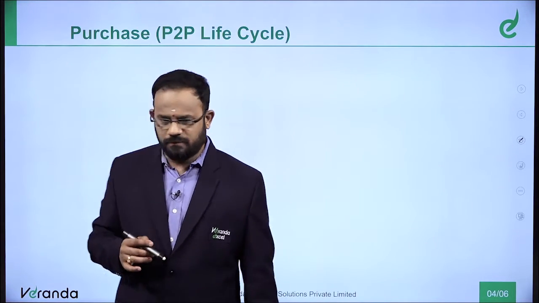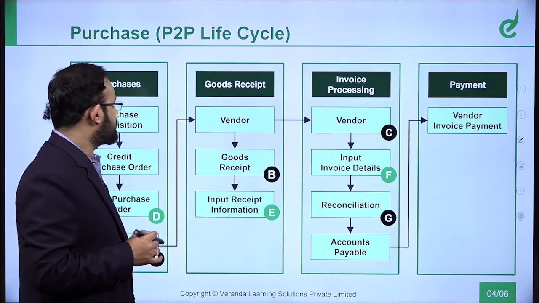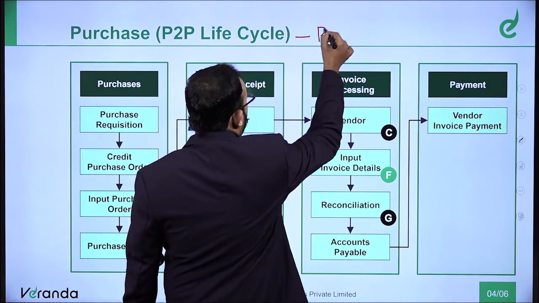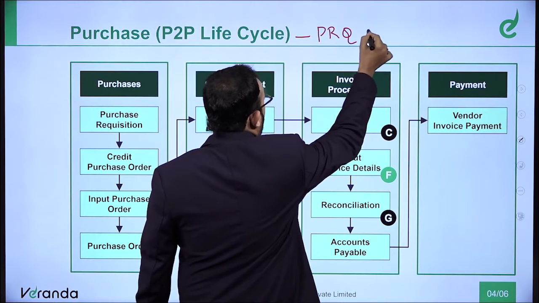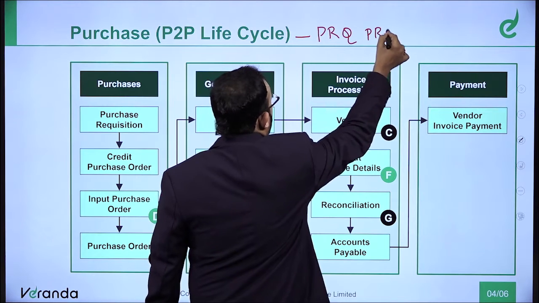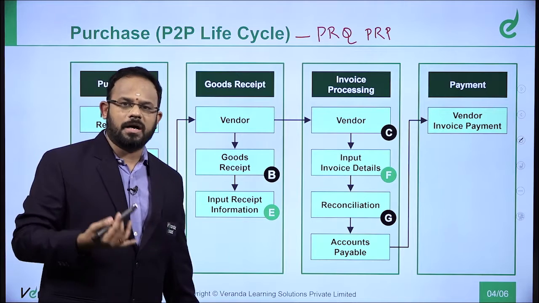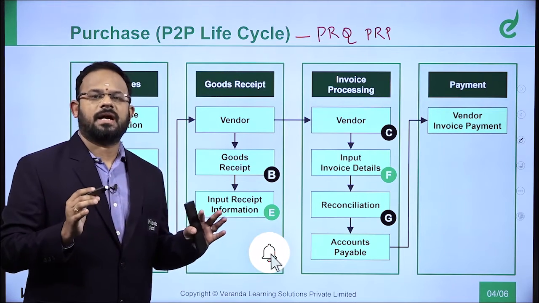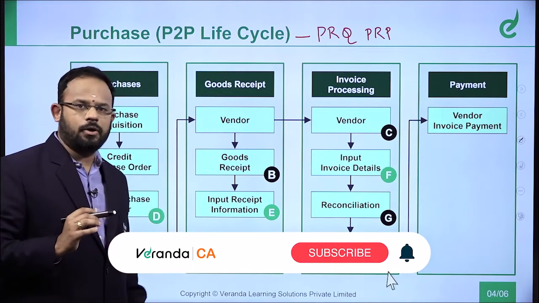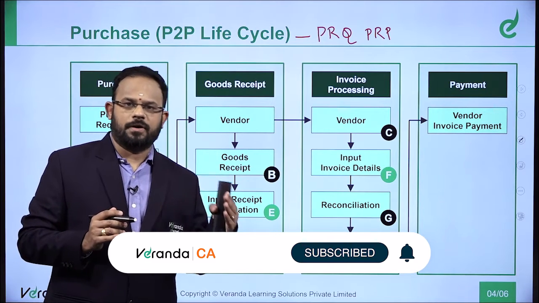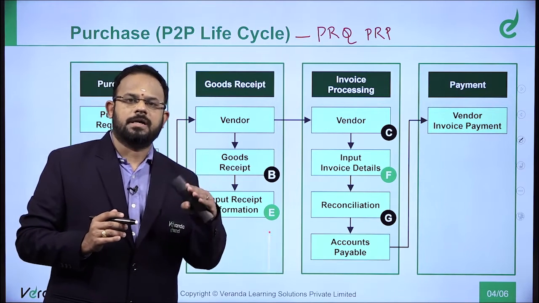Now what is the next one we are going to cover? We are going to cover the purchase life cycle. As I have already told you, mnemonics to remember. Do you remember this mnemonics? PRQ, PRP. If you remember this and then see the diagram, it is enough. You don't need to mug up this diagram. Just understand the connect of the concept. PRQ, PRP: purchase requisition, request for quote, quotation, purchase order, receipt and payment.